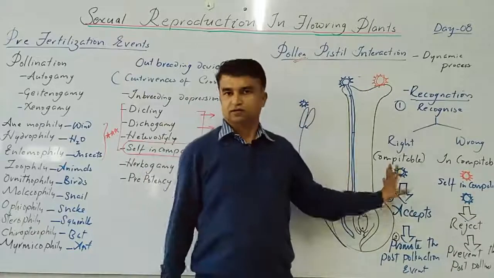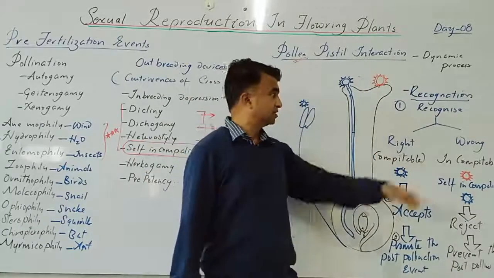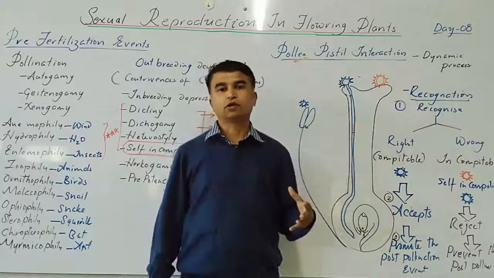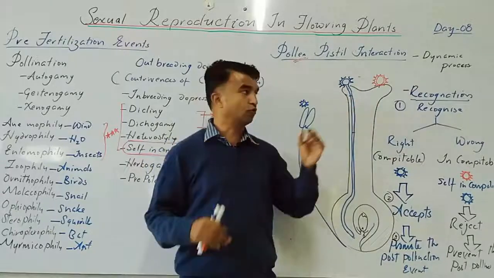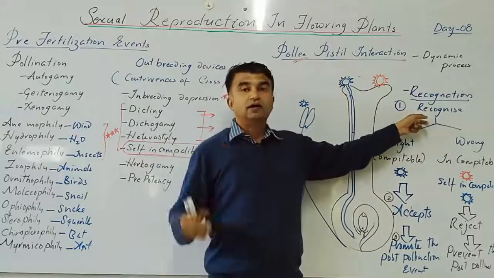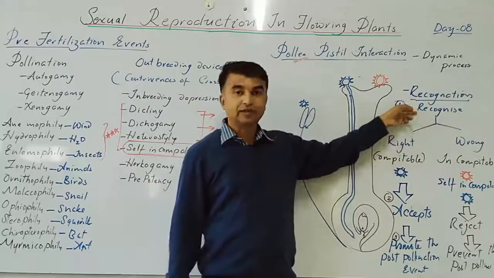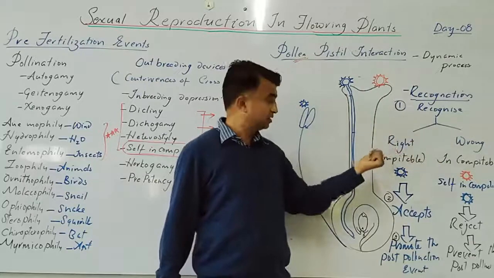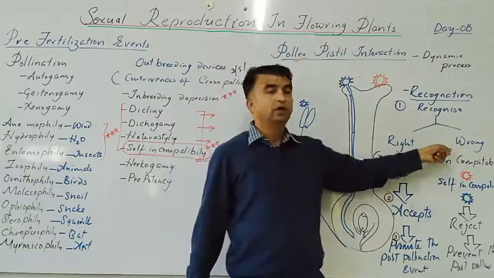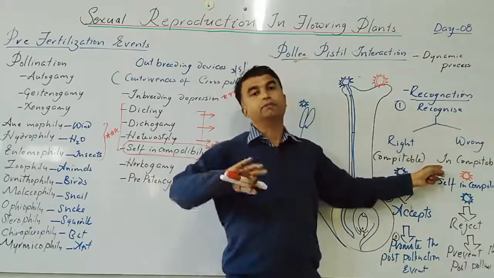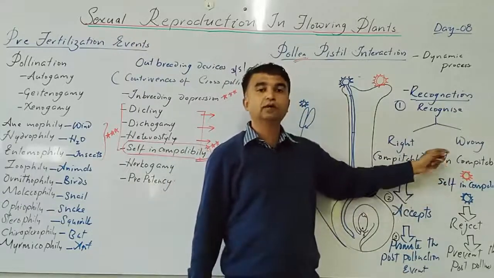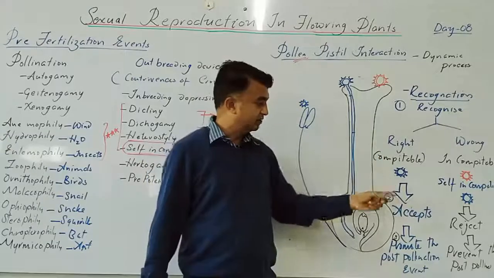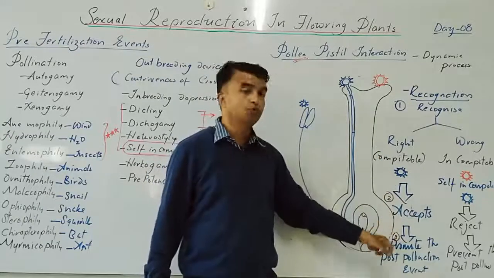Simply a flow chart, but pollen pistil interaction is a dynamic process where pollination will not give the guarantee that the same type of pollen grain will fall on the stigmatic surface. A different type of pollen grain will land on the stigmatic surface. The carpel, or the stigmatic surface, has the capacity to recognize whether the pollen grain is the right type or the wrong type. Right type is compatible. Wrong type means incompatible. It may be a different species, a compatible one, or incompatible, or self incompatible. If it is a right type, that will accept the pollen grain and promote the post pollination event.